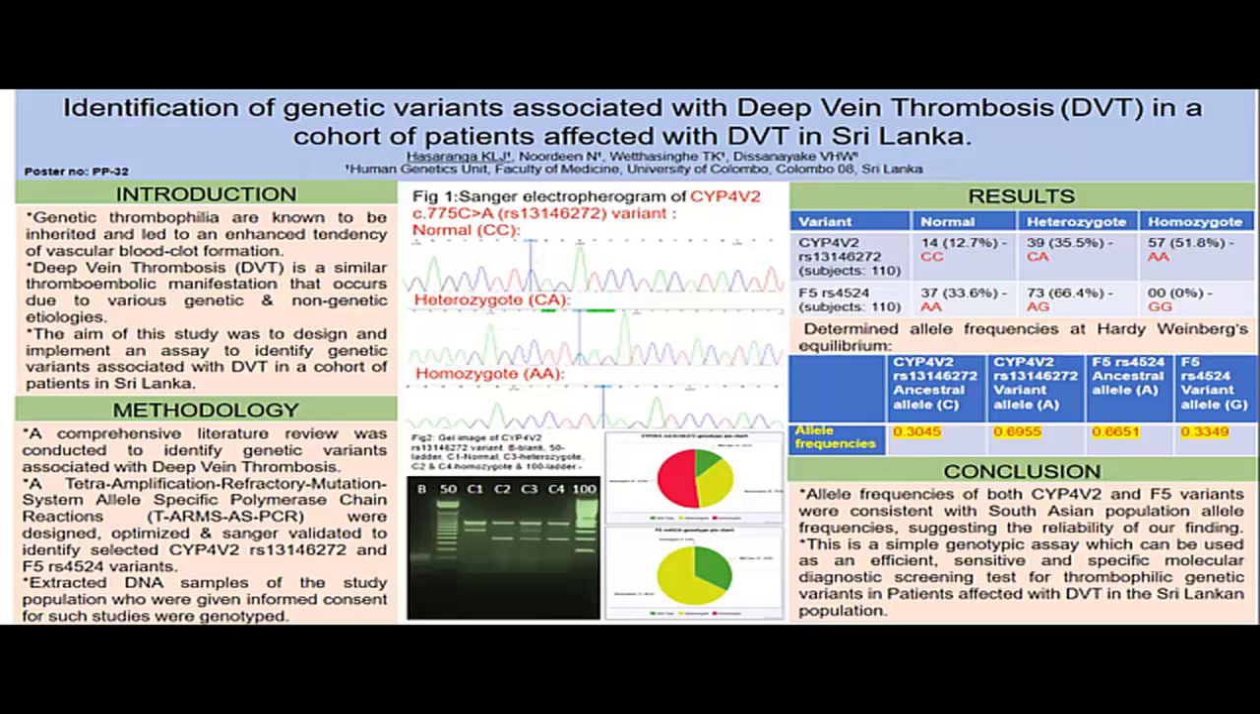In conclusion, the allele frequencies of both CYP4V2 and factor V variants were consistent with South Asian population allele frequencies, which suggested the reliability of our findings. And this is a simple genotypic assay which can be used as an efficient, sensitive, and specific molecular diagnostic screening test for thrombophilic genetic variants in patients affected with DVT in the Sri Lankan population.